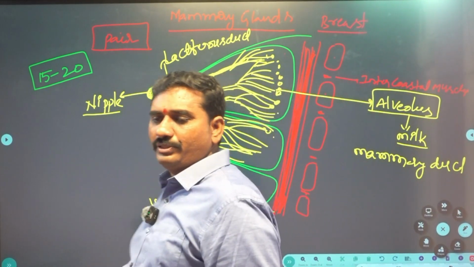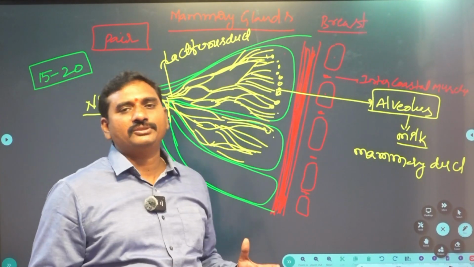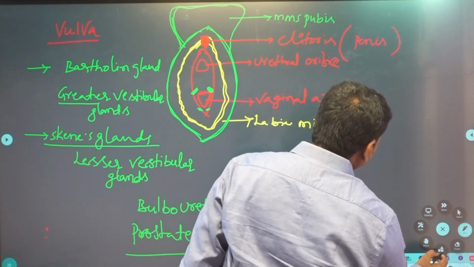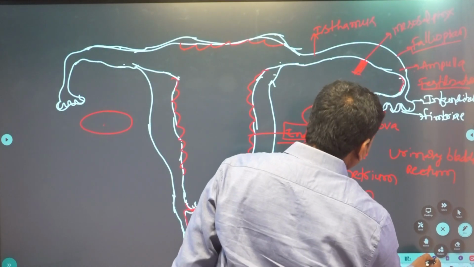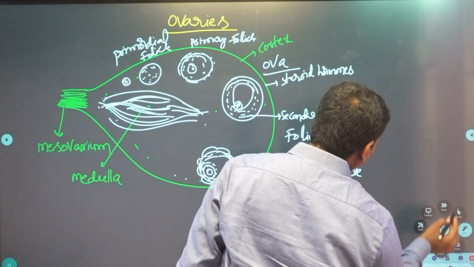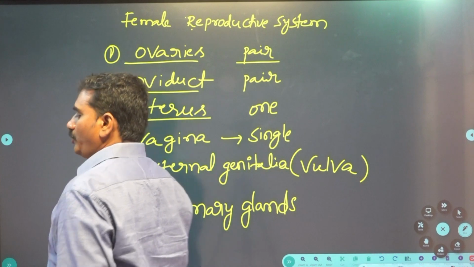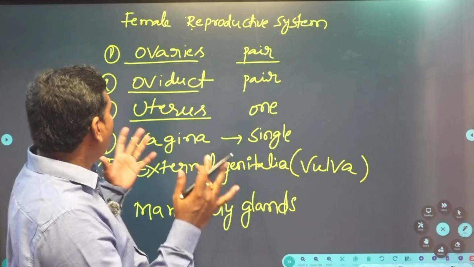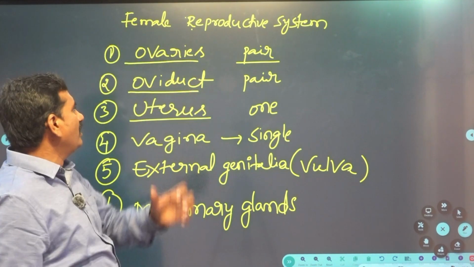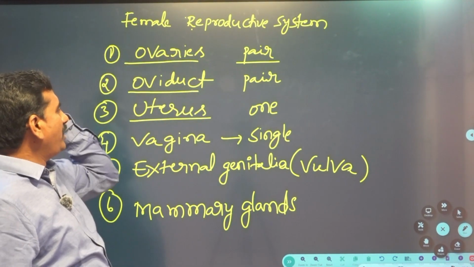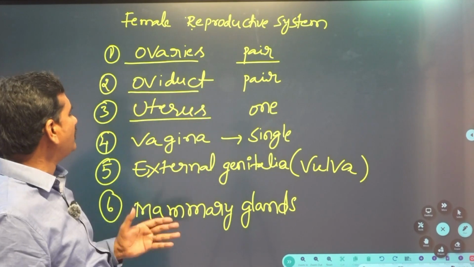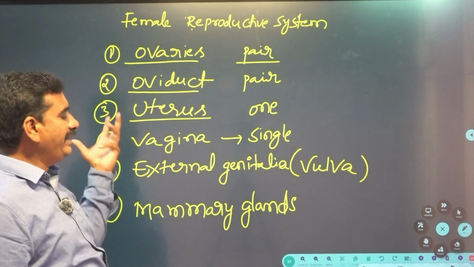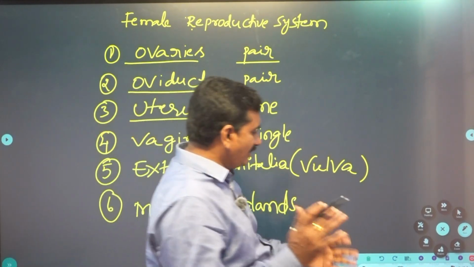Okay, my dear students. What have we learnt so far? Yes, the female reproductive system. A quick recapitulation. The female reproductive system consists of a pair of ovaries, a pair of oviducts, one uterus, vagina, external genitalia or vulva, and also a pair of mammary glands.